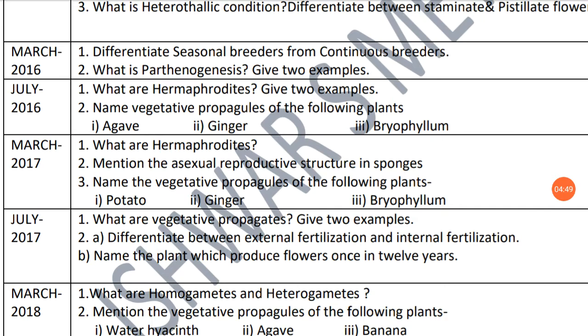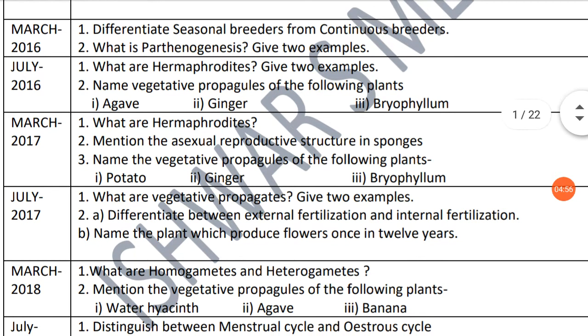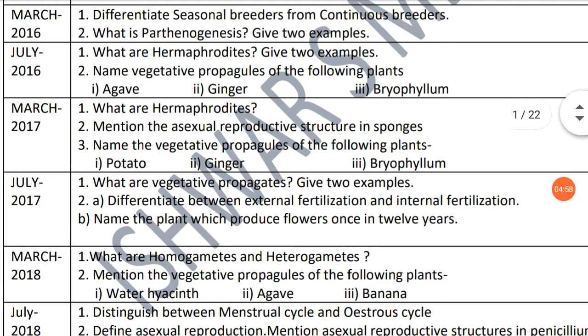Second, what is parthenogenesis? Give two examples. Come to the next, July 2016, a supplementary question paper. First question, what are hermaphrodites, and give two examples.